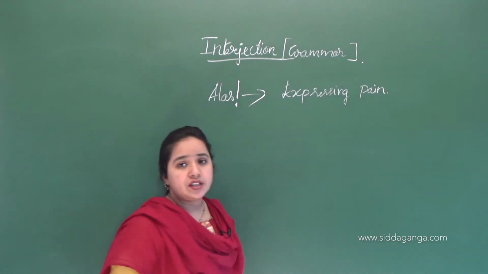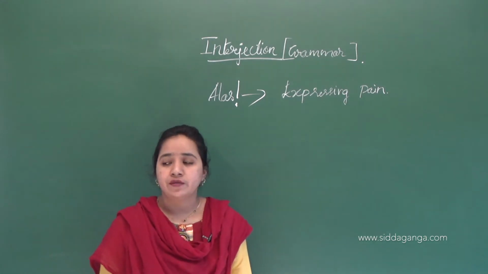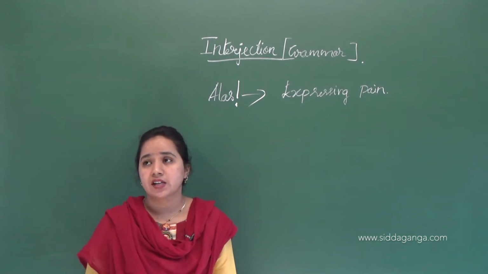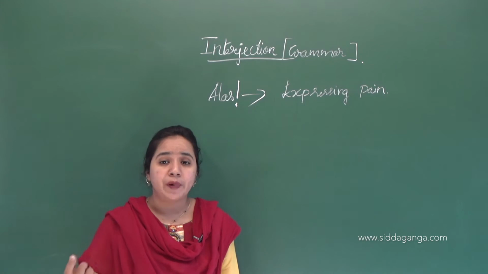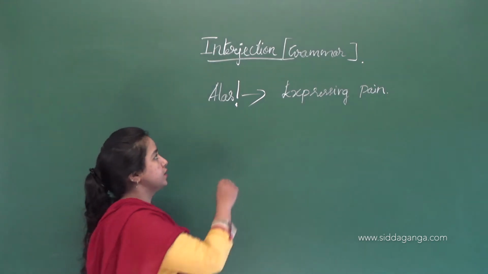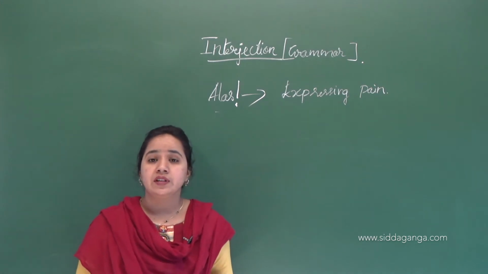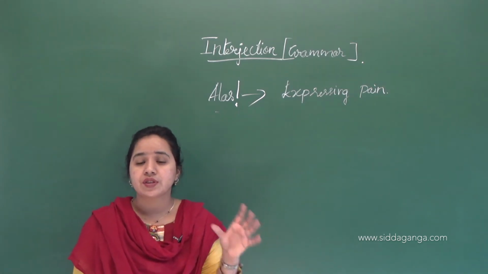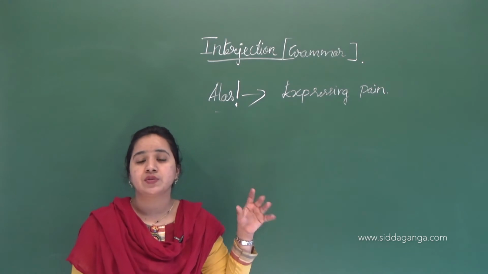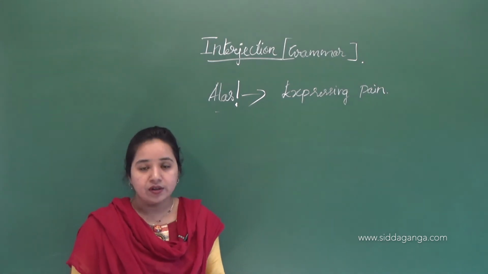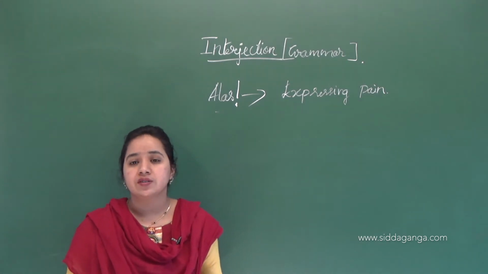If there is any tragedy, if any person meets with an accident or any incident which gives pain, that word alas is used. When we are reading lessons, the writer has used that kind of word, the interjection. Like that you can identify the interjection words.